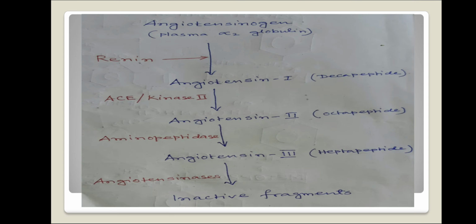We know that plasma alpha 2 globulin, which is angiotensinogen, is converted to angiotensin 1 with the help of renin. Then angiotensin 1 is converted to angiotensin 2 with the help of angiotensin converting enzyme or kinase 2. Then angiotensin 2 is converted to angiotensin 3 with the help of the enzyme aminopeptidase. Then angiotensin 3 is converted to inactive fragments with the help of the enzyme angiotensinases.